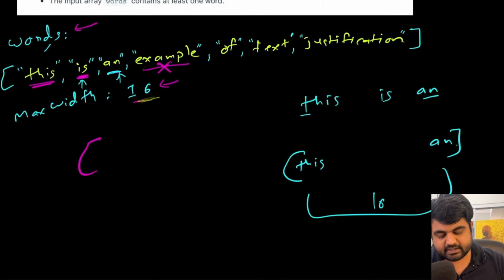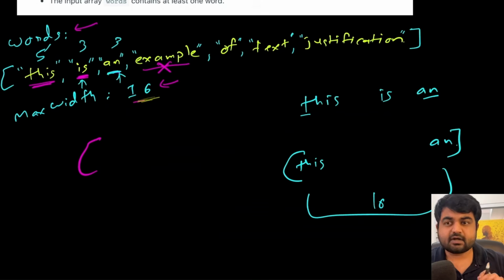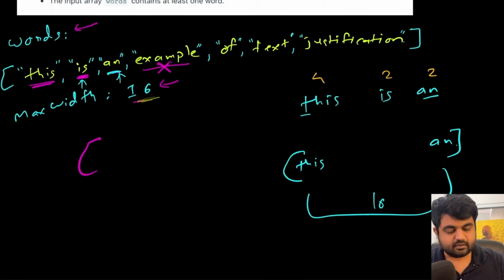Now, let's not consider those added spaces and only consider the characters: this is 4 characters long, this is 2, and this is also 2, so in total we already have 8 characters, which means we have to add 8 spaces inside this first line.